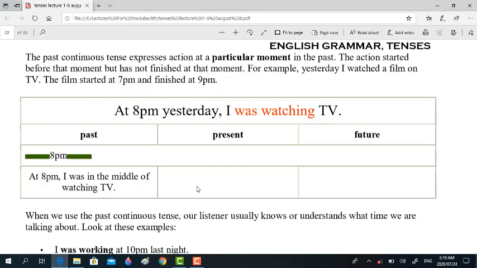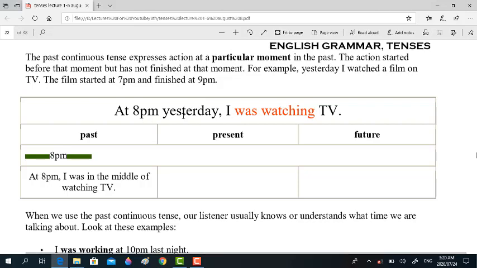For example, yesterday I watched a film on TV. The film started at 7 p.m. and finished at 9 p.m. This is what we call the past simple tense. At 8 p.m. yesterday I was watching TV. This is an example of the past continuous tense.